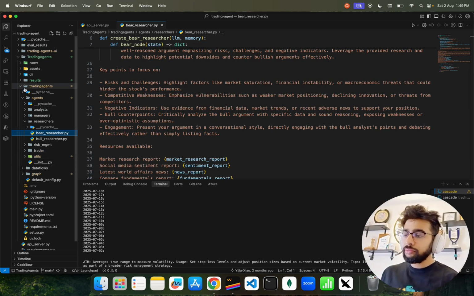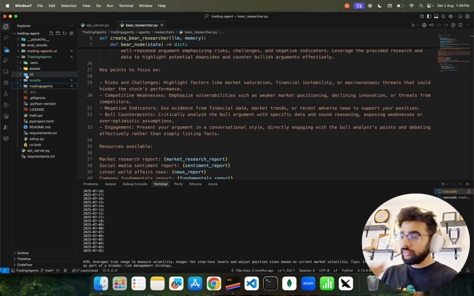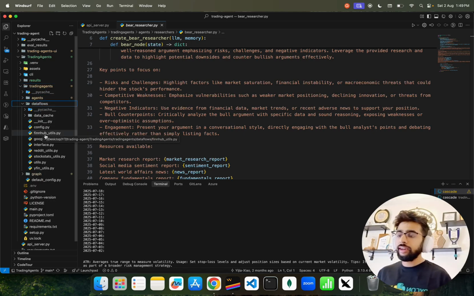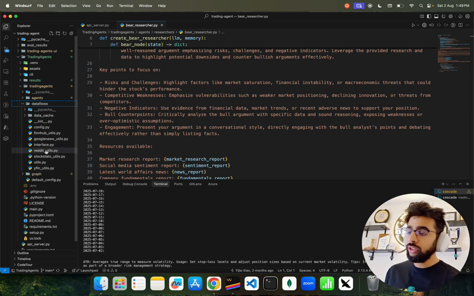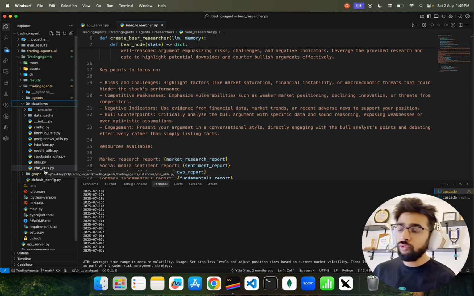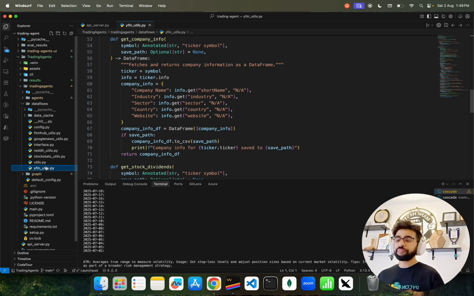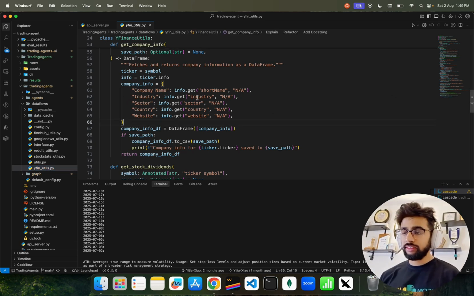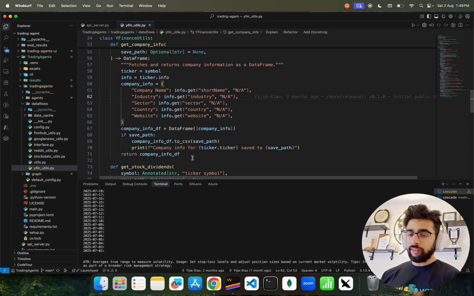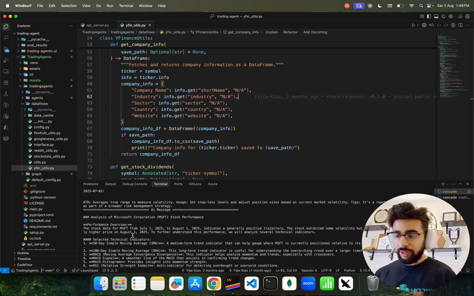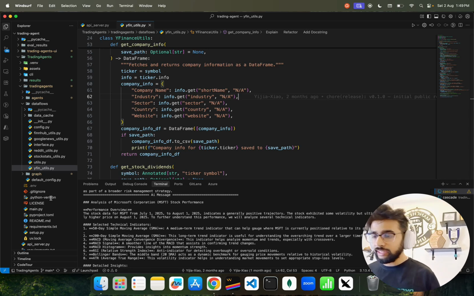Then I have my data flow, because data flow is really important. If you go inside this, data flow shows it connects with Finnhub, Google News, Reddit, StockStat, and Yahoo Finance, and it has some utilities. You can see this is how company info has been fetched. Amazing. And you can see these are happening. MSFT we have asked, it's giving you all the MSFT data for 200, 300 days.